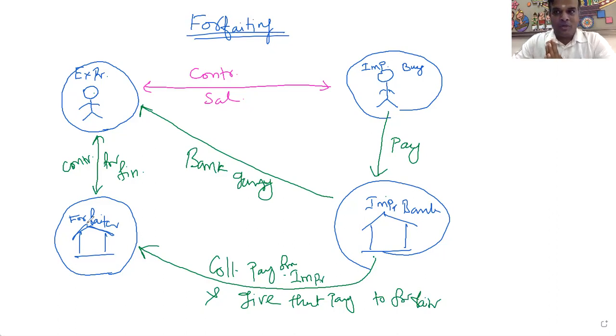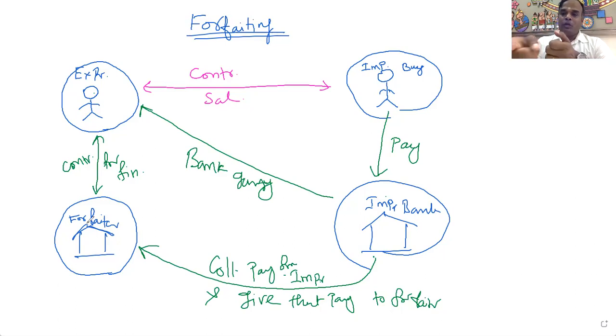So I'll explain it one by one, step by step. There is a contract between the buyer and the seller, importer and exporter. Then based on the contract, for the purpose of producing, selling and shipping the product, the exporter needs a fund. Therefore, the exporter gets a contract with the forfeiter, a financial institution, which agrees to give the fund to the exporter.